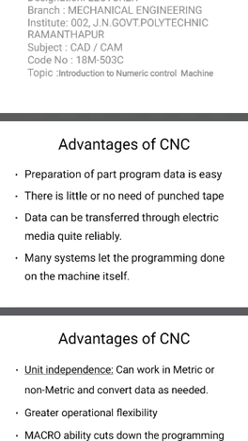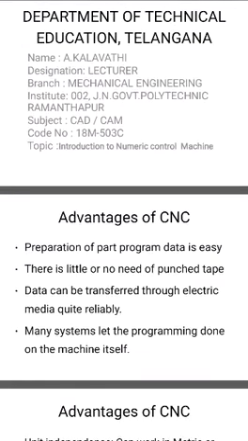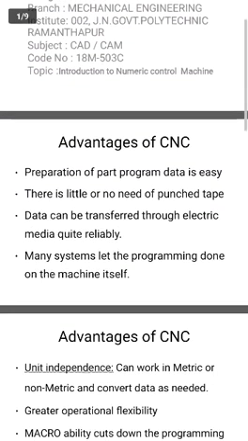There is little or no need for punch tape. Only once do we use punch tape, and then data can be transferred through electronic media, which is quite reliable. Many systems let the program be done on the machine itself.